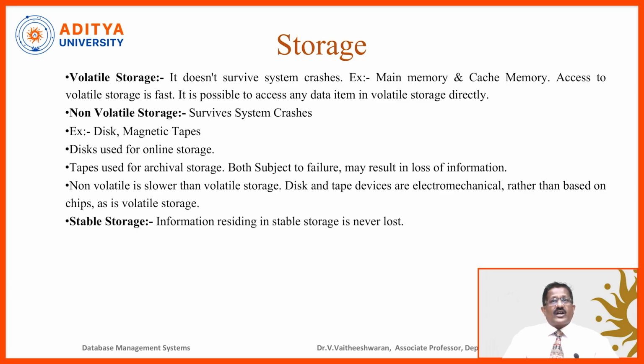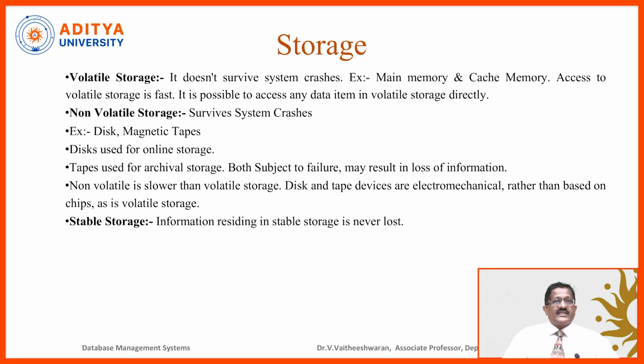Now we are going to talk about storage. We have different types of storage: volatile storage and non-volatile storage. Volatile storage means it does not survive system crashes. Examples: main memory, cache memory. Access to volatile storage is very fast. It is possible to access any data item in the volatile storage directly.